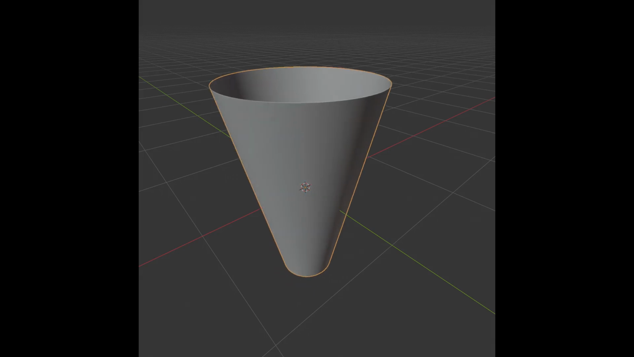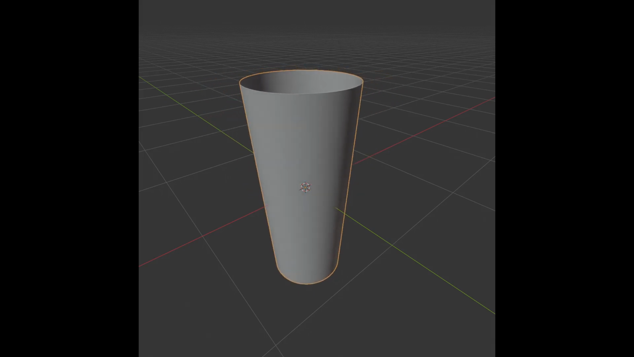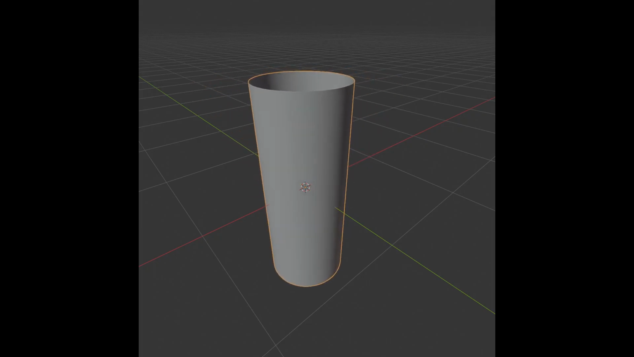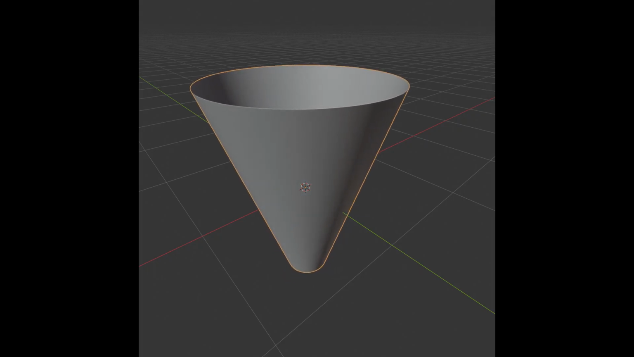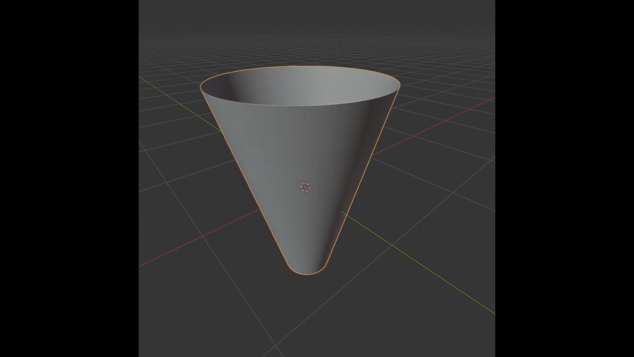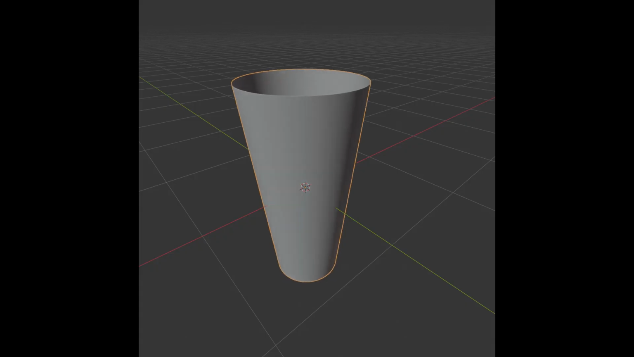Hi, in this video, I'm going to use geometry nodes to change the radius of an existing cylinder according to its height. For example, at the bottom, I want to have the minimum radius, and as we move up along the cylinder, its radius should increase.